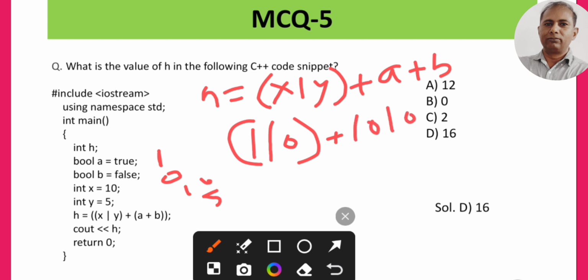In place of y, we will be writing 0101, that is the binary of 5. So 1 or 0 is 1.